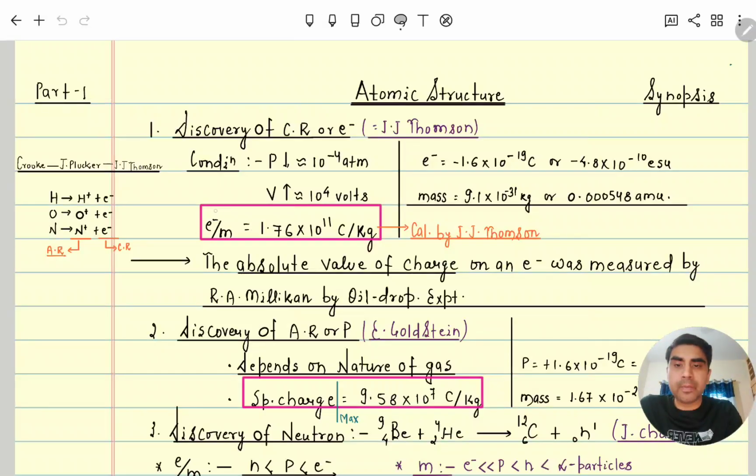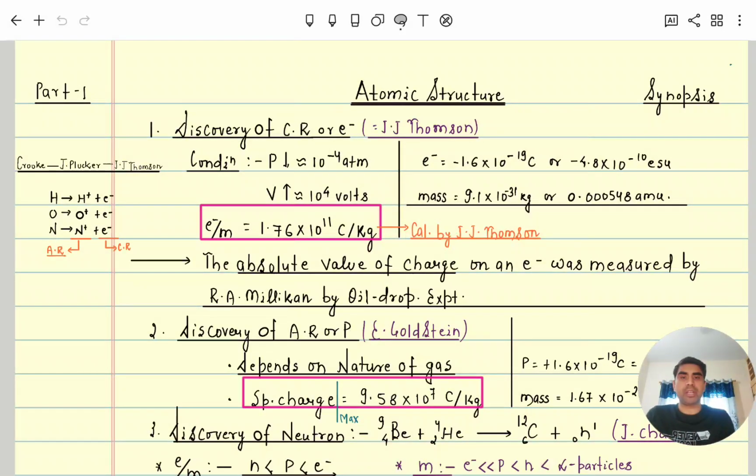Also, he calculated the specific charge, e by m value. Irrespective of the gas, the e by m value is the same, meaning the charge and mass of the electron are the same. So the specific charge value 1.76 into 10 to the power 11 coulomb per kg is a constant, irrespective of the type of gas.